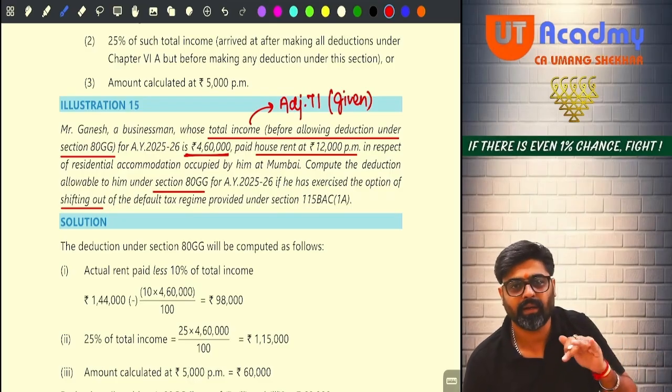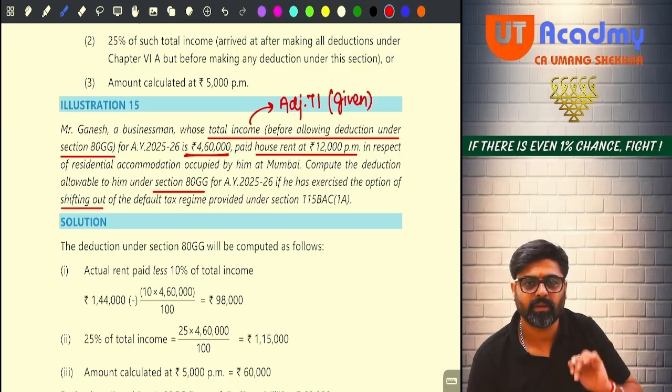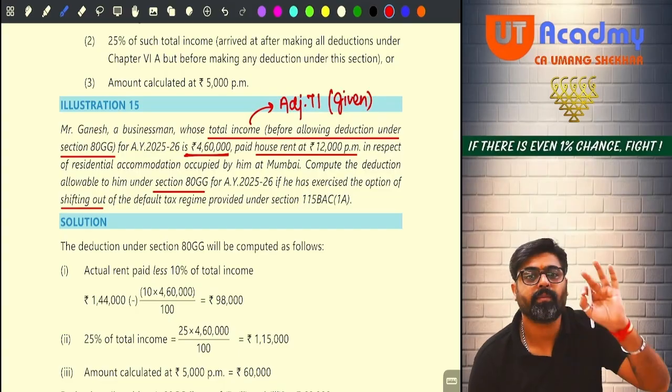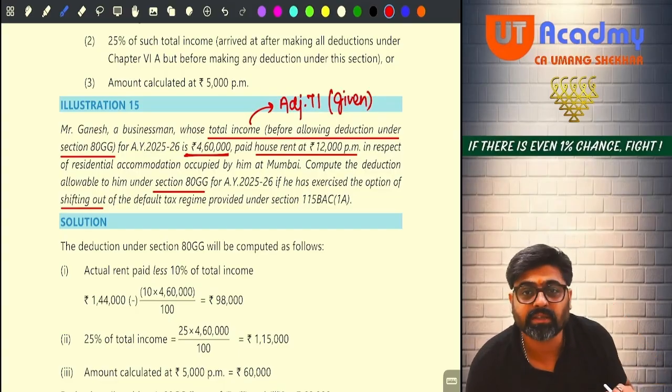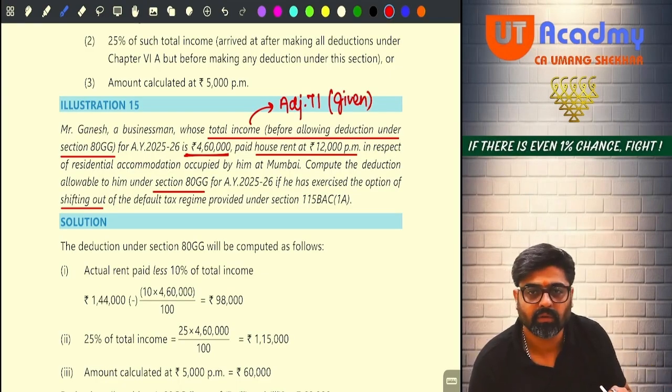So, for that rent paid, you are going to get 80GG deduction. How much? A, 5,000 per month will be 60,000. B, 25% of adjusted total income. Do you have adjusted total income? Yes, 4,60,000 into 25% will be 1,15,000.